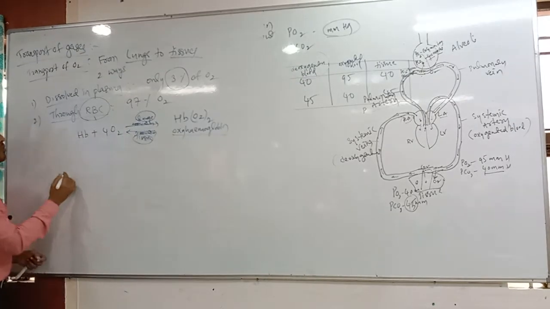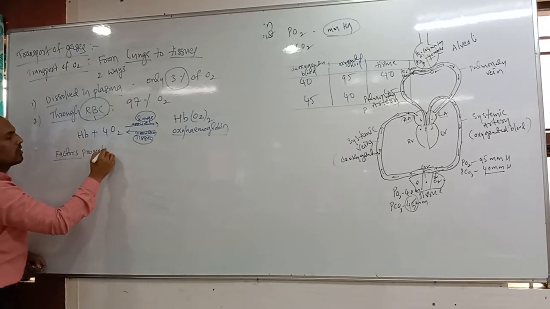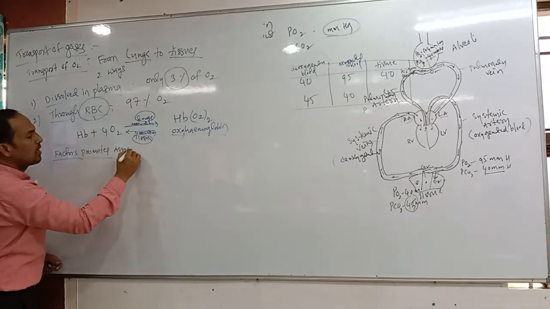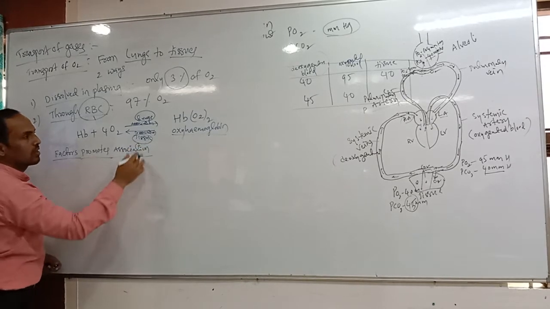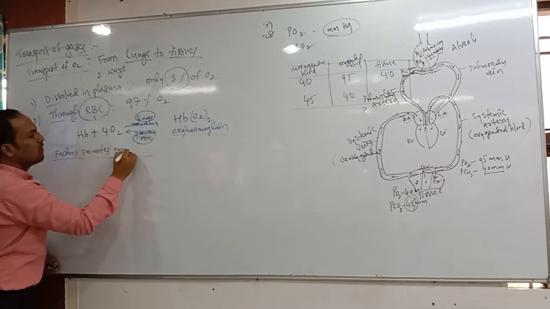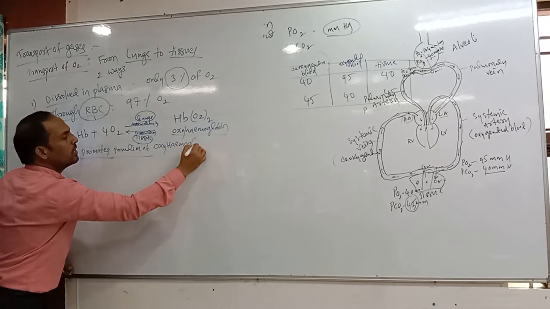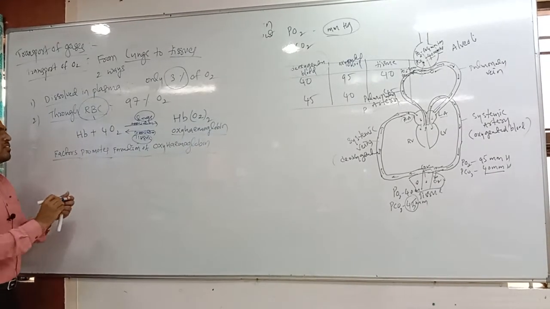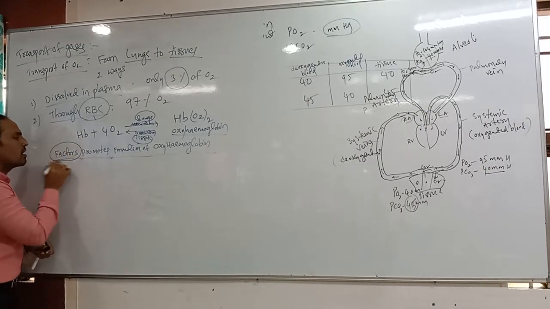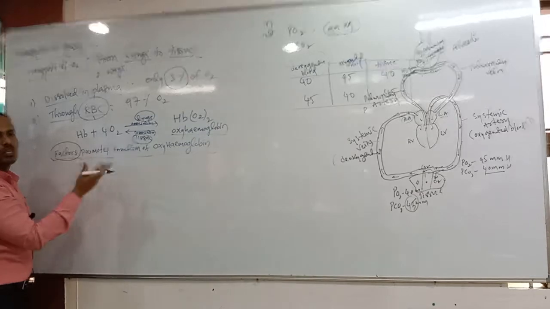Now we are discussing the factors that promote the association of hemoglobin, that is, the formation of oxyhemoglobin. For hemoglobin to bind with oxygen, some factors are compulsory. Which factors promote the formation of oxyhemoglobin? Mainly partial pressure.